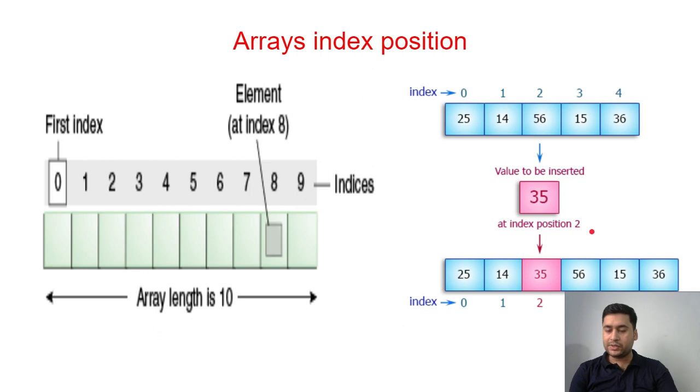If I try to store the 35 value at position number 2, what will happen?